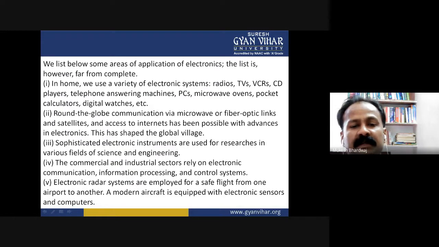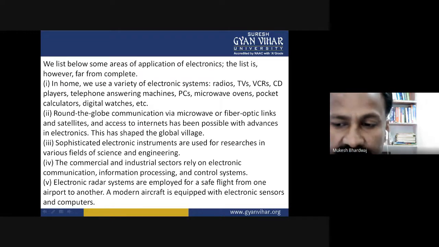Electronic radar systems are employed for safe flight from one airport to another. As you know, in the aircraft system, all the equipment is embedded with electronic systems to control the air traffic management system and to control the various tasks which are employed for safe flight.